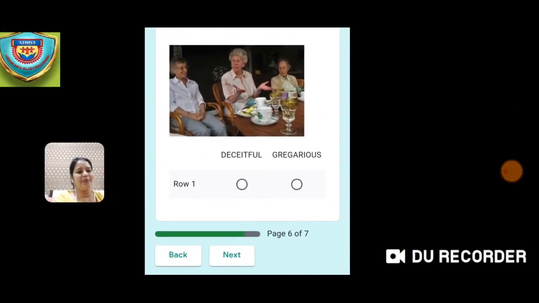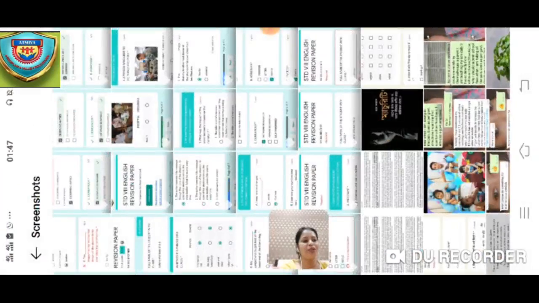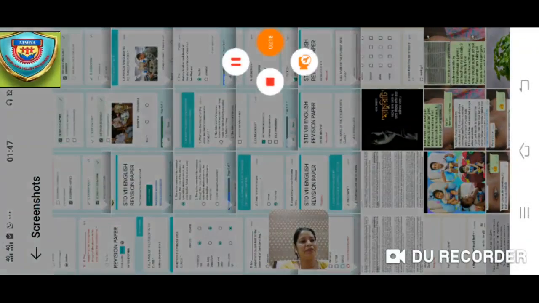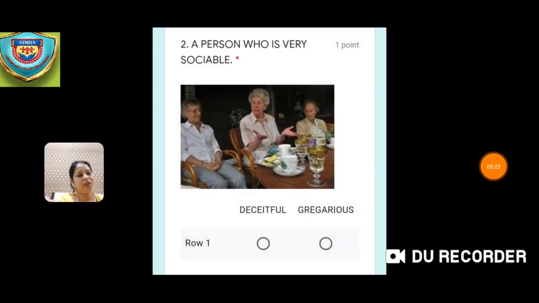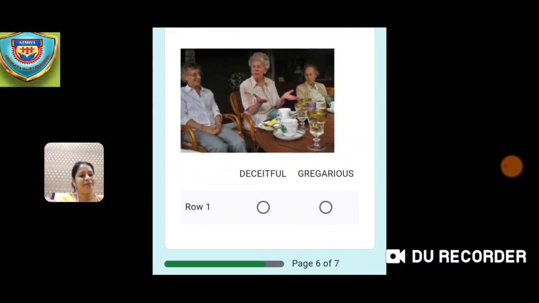Now this is the picture of a person who is very sociable. So this is a person who is very sociable. So you need to put a tick against the correct option. The two options which are given are decideful and gregarious.